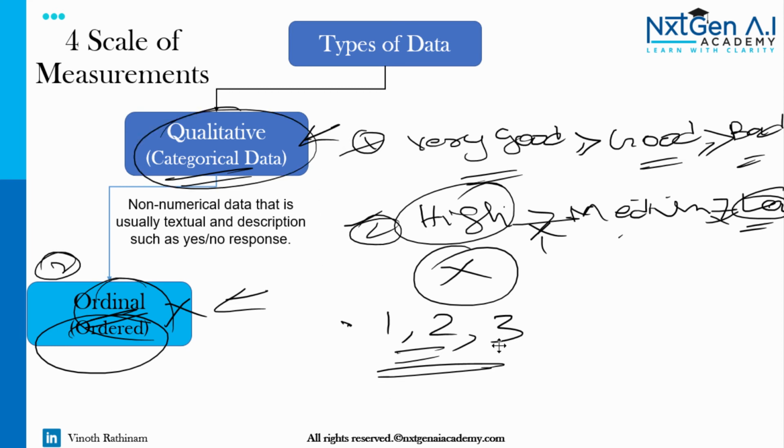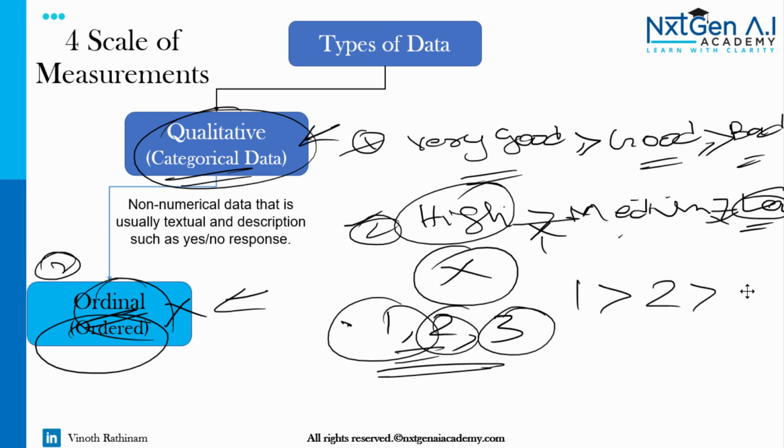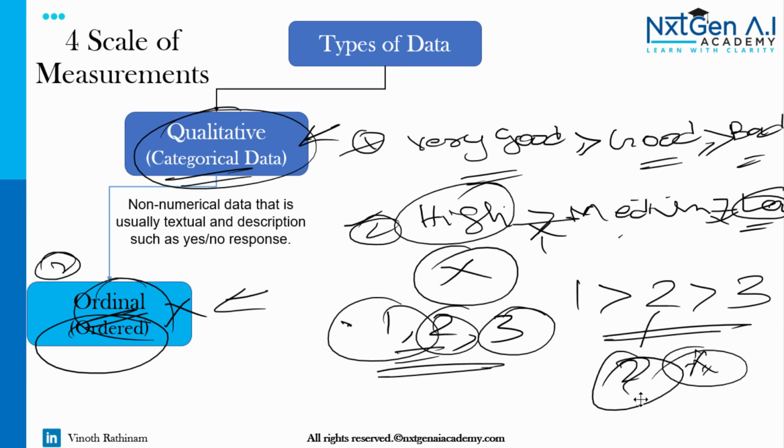In categorical data, we can order this because first class is better than second class, which is better than third class. Here the order makes sense, but is it possible to do an arithmetic operation like plus, minus, multiplication? It's impossible.